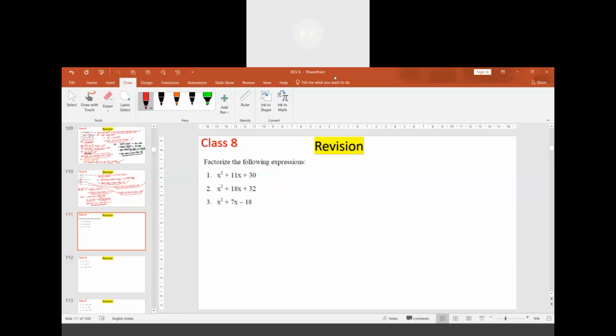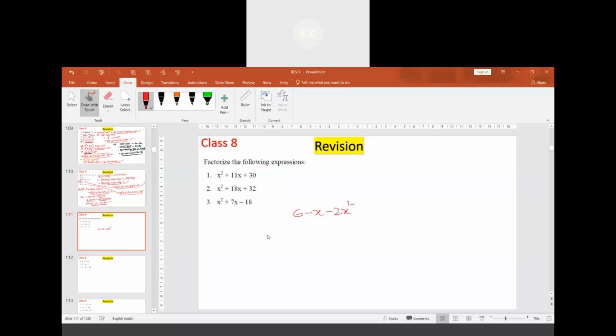No doubt. Ashutosh, Abhinav, Shriyansh, any doubt? Sir, I have doubts, sir. How to factorize 6 minus x minus 2x square?